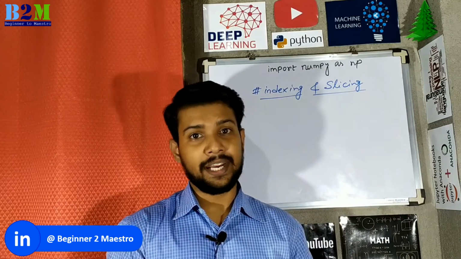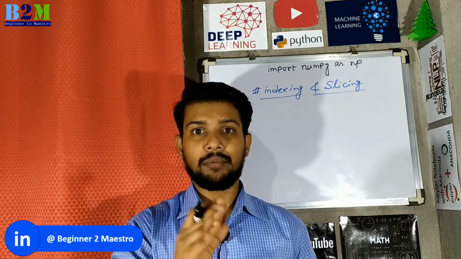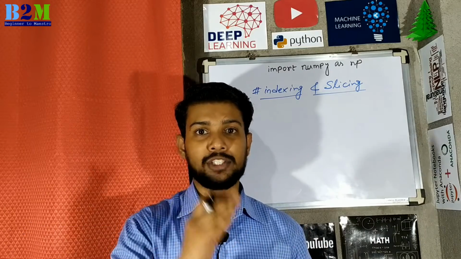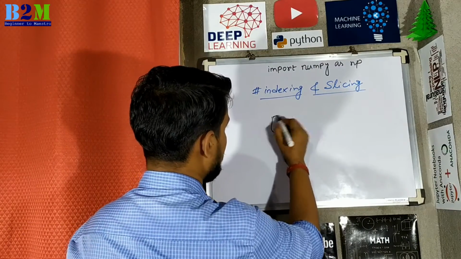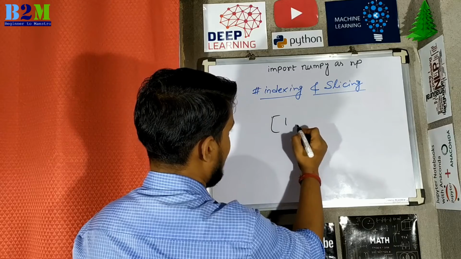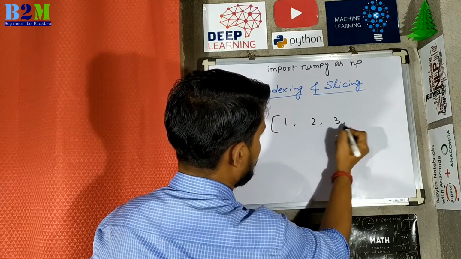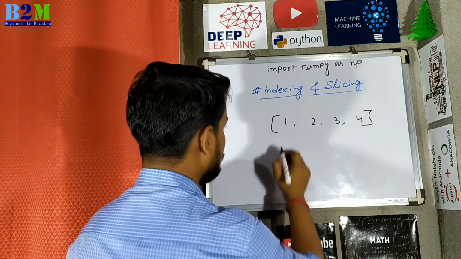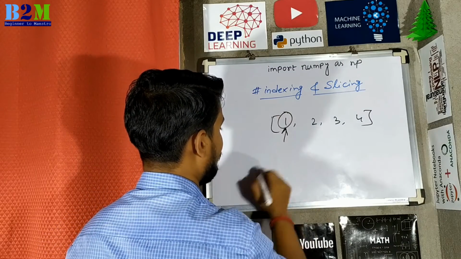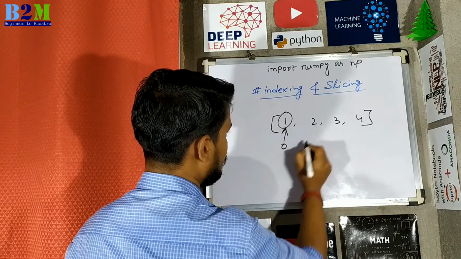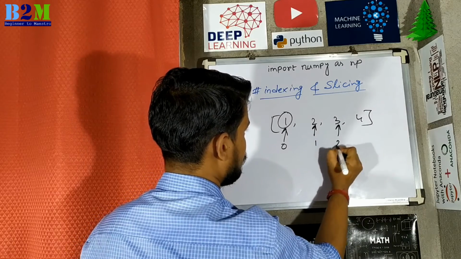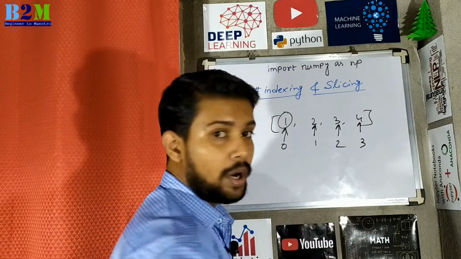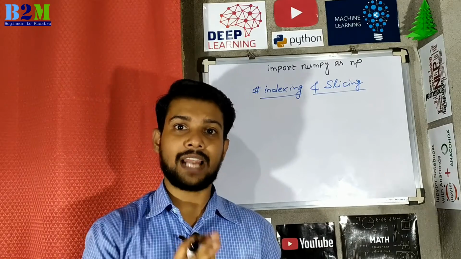Now we'll understand indexing and slicing. I have already explained the indexing part in the list tutorial, but again I will explain. For example, this is an array 1, 2, 3, 4. The index of the array starts from 0. The first element of an array has index 0, the second element is 1, the third element is 2, the fourth element is 3, and so on and so forth. Now we will see the slicing part.